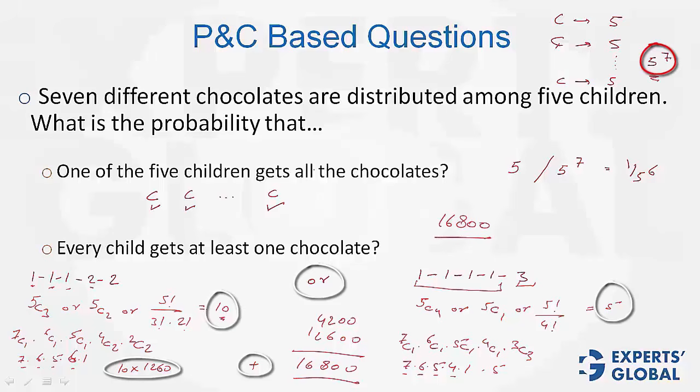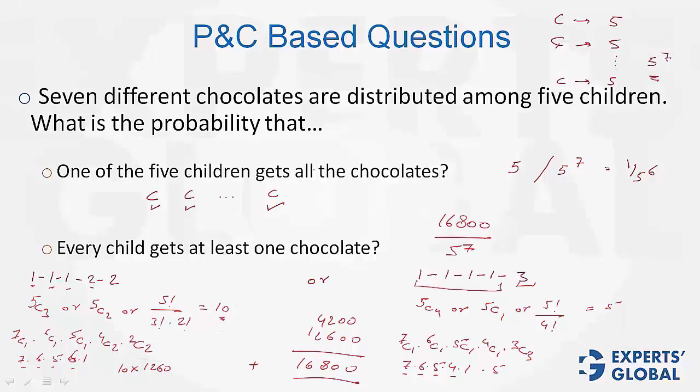5 to the power of 7 is the total number of cases. So the answer is 16,800 divided by 5 to the power of 7. The numbers got really big. The GMAT won't throw such big numbers at you. The number of chocolates would probably not be 7, it would be something like 5. The number of children would not be 5, it would be something like 3, maybe. But of course, if you can deal with such big numbers, you can solve easier versions of this problem very, very comfortably.